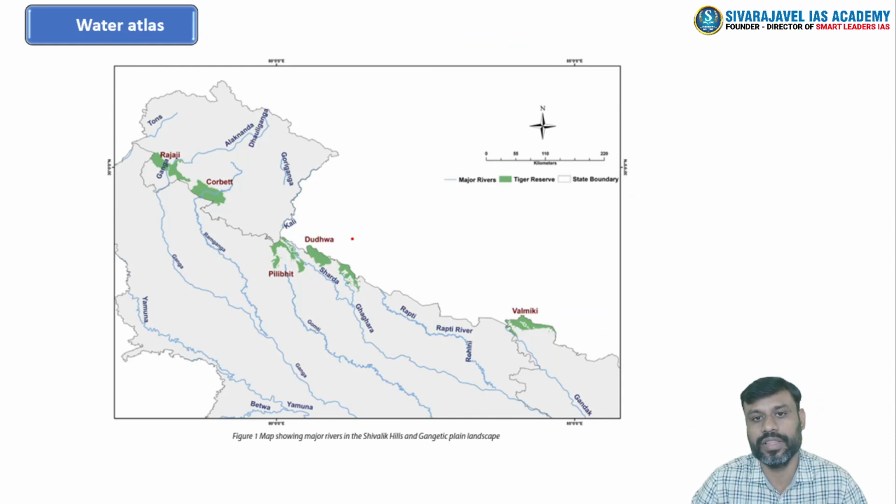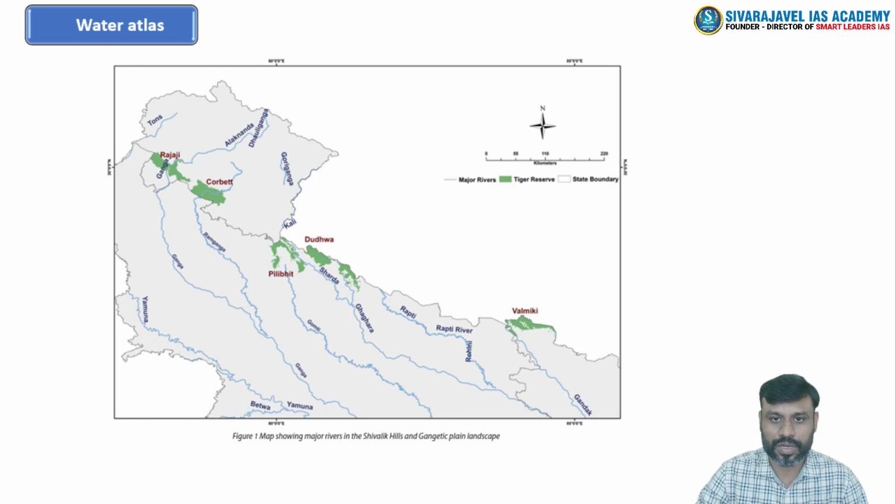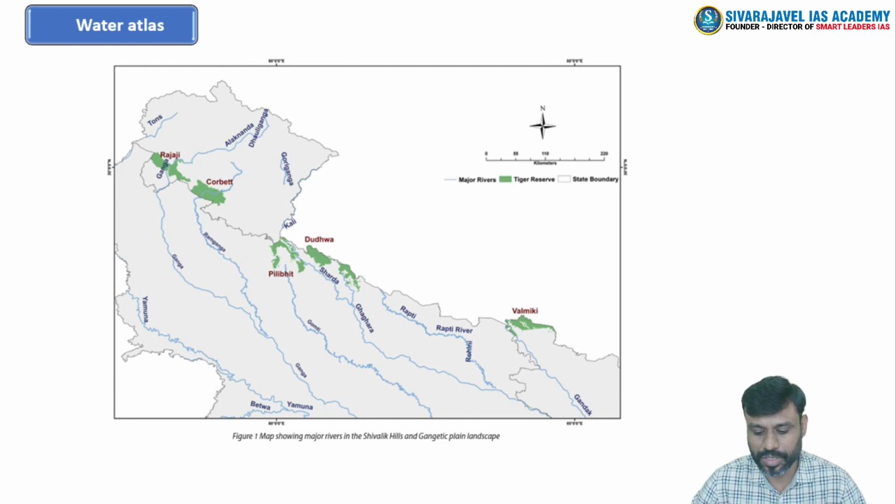Then along with these two important highlights of this meeting, especially from the preliminary point of view, you need to know about the important water bodies which are passing through the important tiger conservation sites, right? So a water atlas has been released by the NTCA, which maps the important water bodies which pass through the important tiger reserves of India, right?